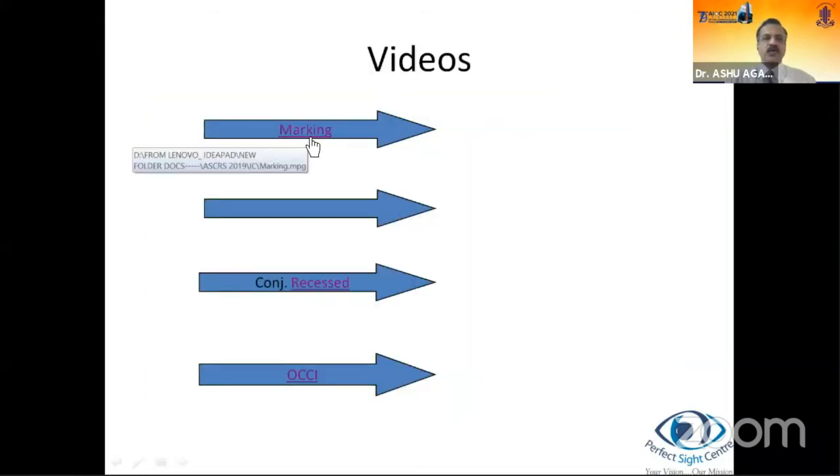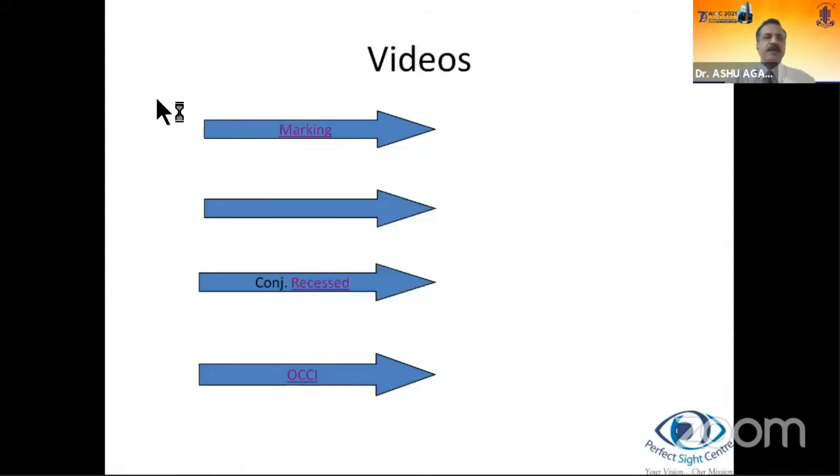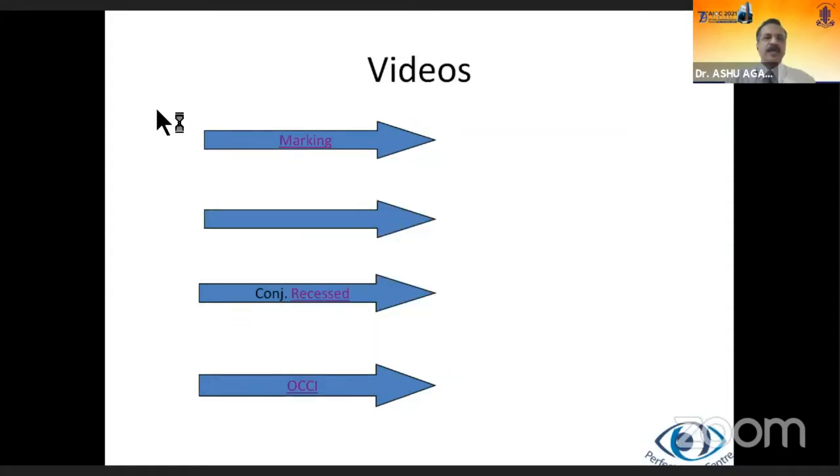A few very short videos. This is to show the marking. And here, let me say that marking is not as critical as in toric IOLs, but still should give us a fair idea of what's happening. Here, the reference marks have been made in the sitting position. With the radial marker, we're marking the astigmatism. The steeper axis is 170 degrees. The incision is being made and the tunnel will be created.